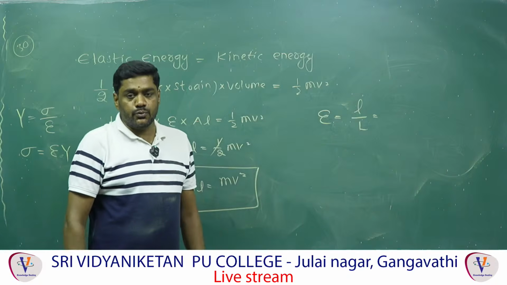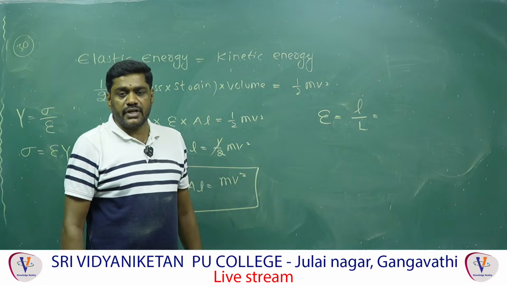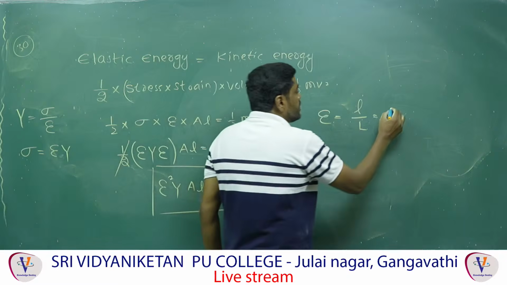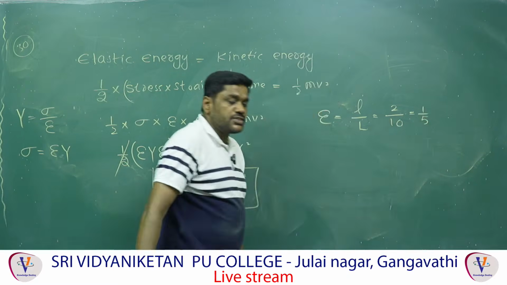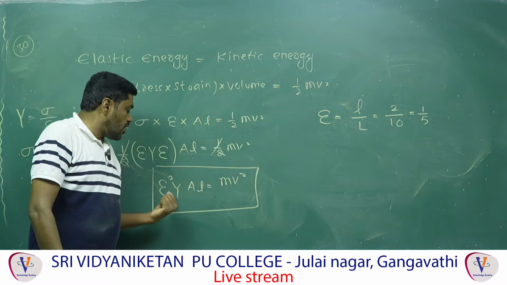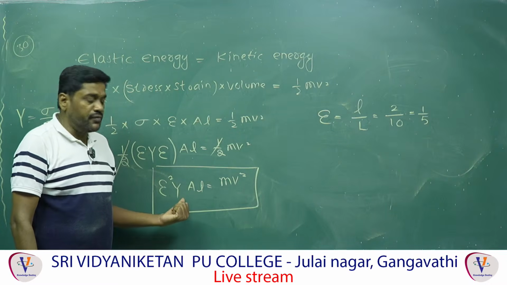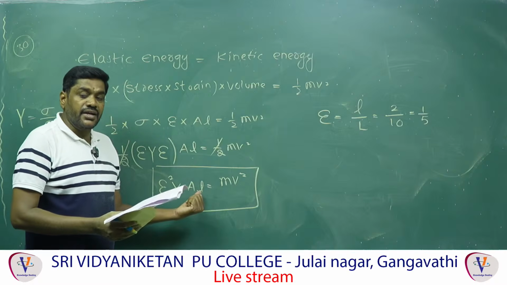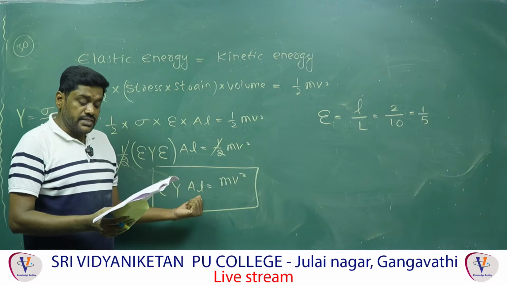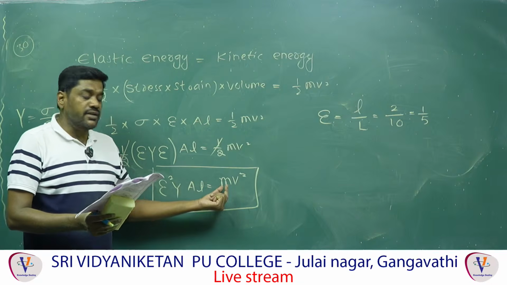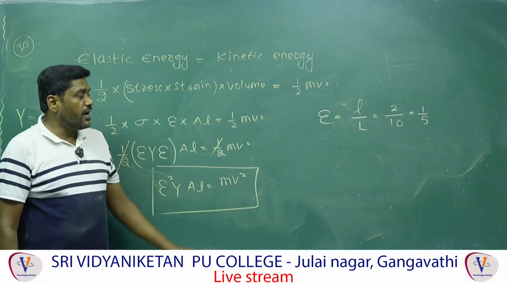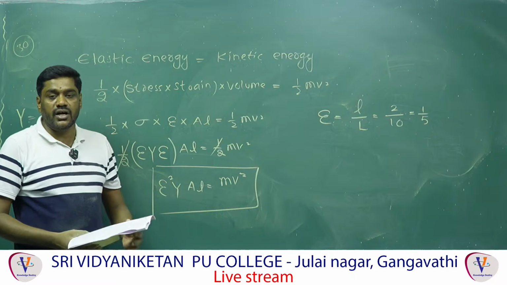Final length is 12 centimeter, initial length is 10 centimeter. Therefore the change in length is 2 by 10, that is equal to 1 by 5. So the epsilon value, Young modulus value, area of cross section are given, and the initial length L is equal to 10 centimeter, and the mass of the stone is 5 gram. Substitute all these values, we can find out the velocity.